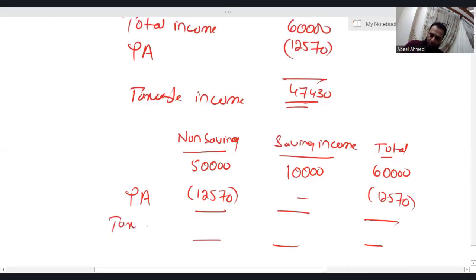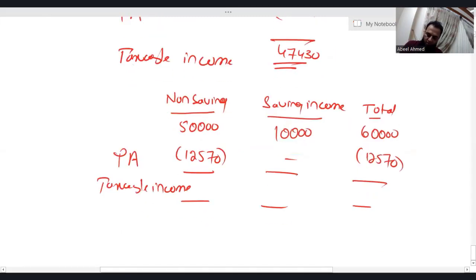Here comes the taxable income. So from 50,000, if I deduct 12,570, I'm getting 37,430. And the total taxable income is 47,430. Now,